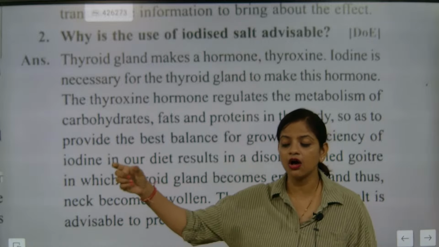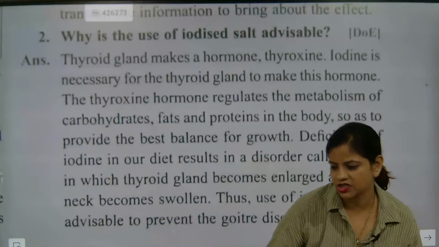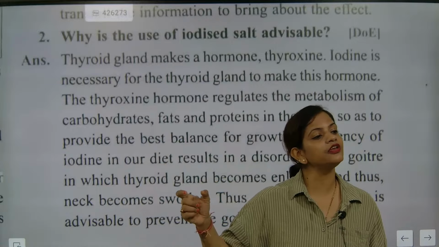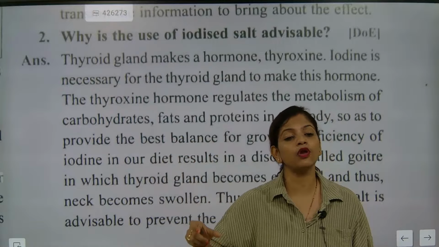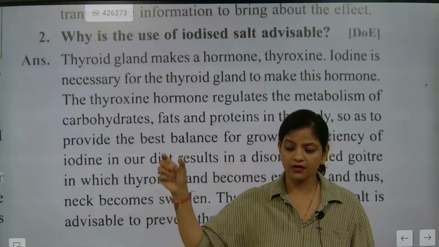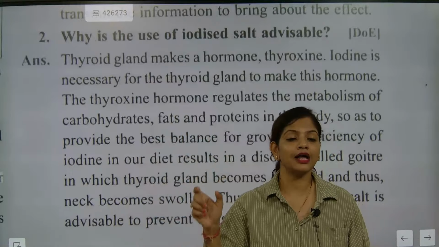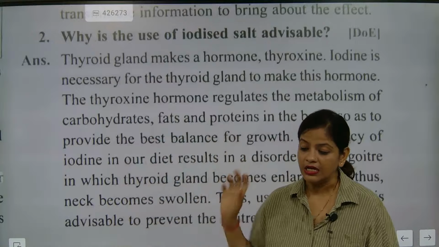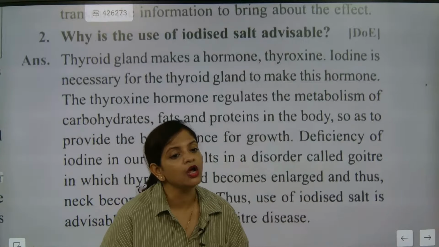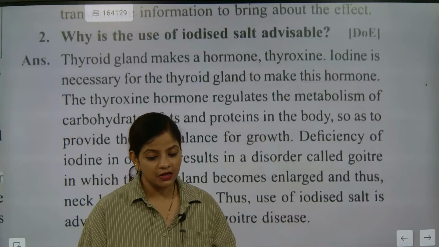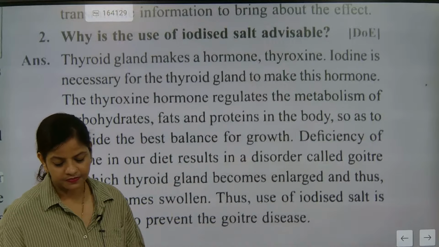The thyroid gland secretes a hormone called thyroxine. Second point, iodine is necessary for the thyroid gland because it regulates the metabolism of carbohydrates, fats, and proteins. Understood? Third important point, what does the balance of carbohydrate, fat, and protein work for? Growth and development of the body system. Understood or not?